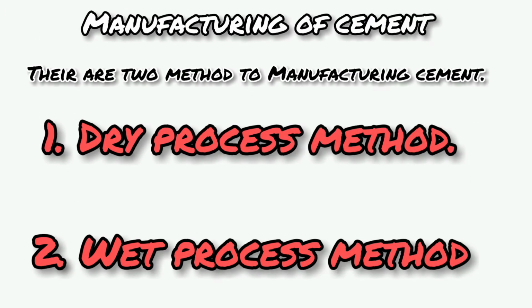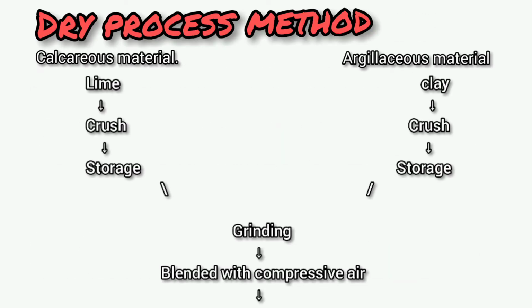Now, how is cement manufactured? There are two methods of manufacturing cement. First one is the dry process method and second one is the wet process method. In that, we are talking about the first method, the dry process method.